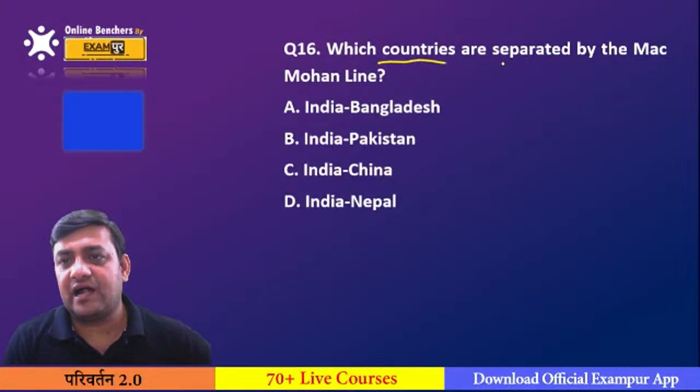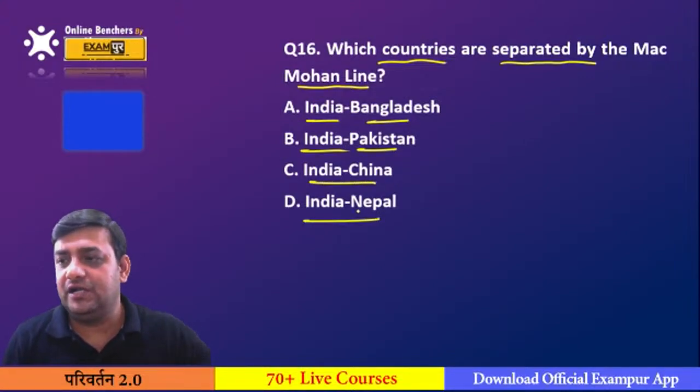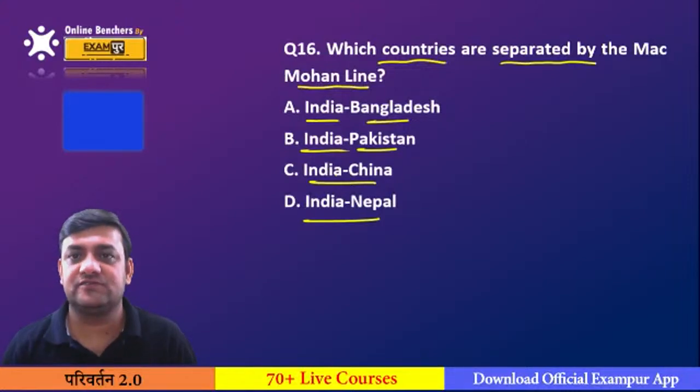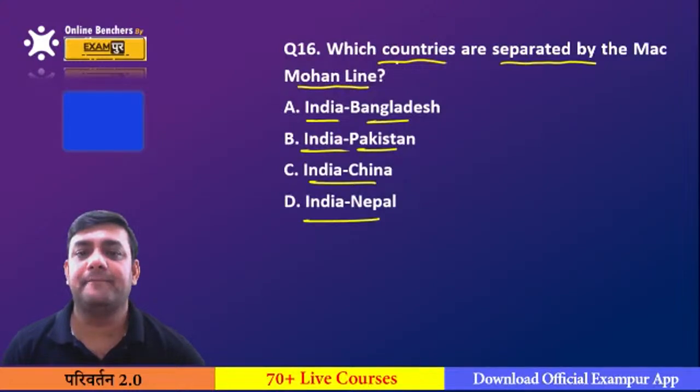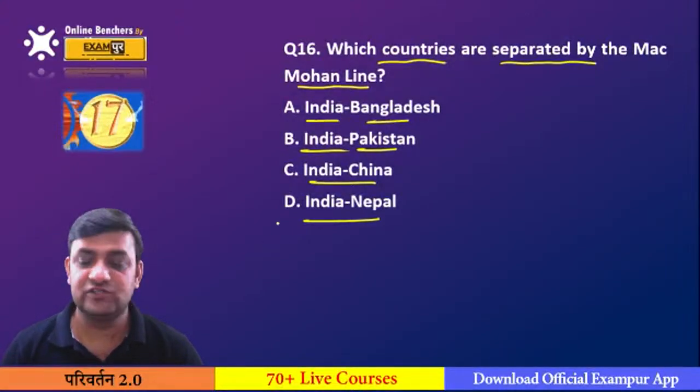Which countries are separated by the Macmahon Line? Is it India and Bangladesh, India and Pakistan, India and China, or India and Nepal? Please tell me about this. Which countries are separated by the Macmahon Line? Is it India, Bangladesh? Is it India, Pakistan? Is it India, China, or is it India, Nepal? Please go for the answer.